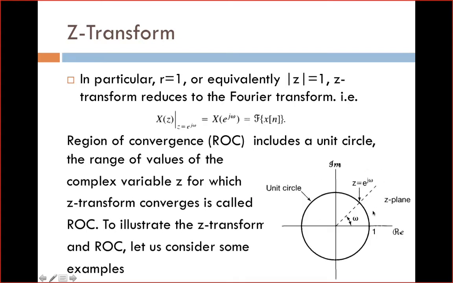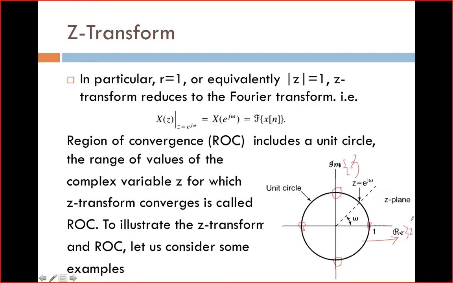See here, when r is equal to 1 and omega is equal to 0 in this equation, you will get 1. For omega is equal to pi by 2, you will get j, and if you give omega is equal to pi, you will get minus 1, and for 3 pi by 2, minus j. So here the x-axis is the real axis, that is the real part of z, and the y-axis is the imaginary part of z.